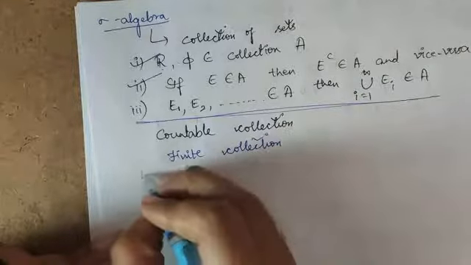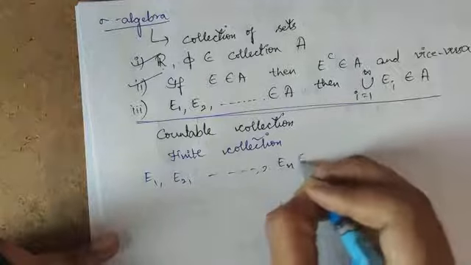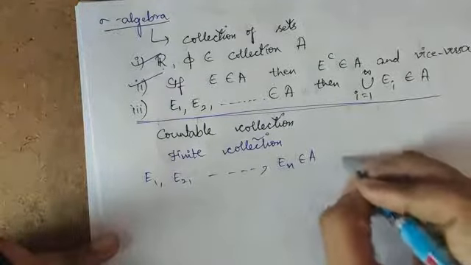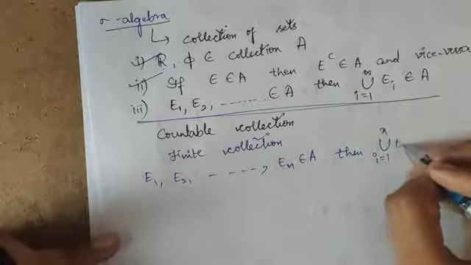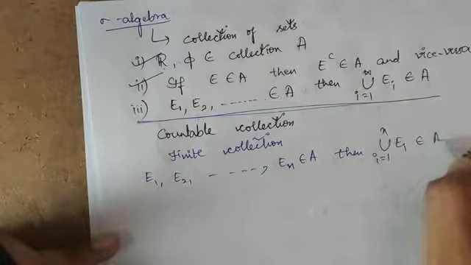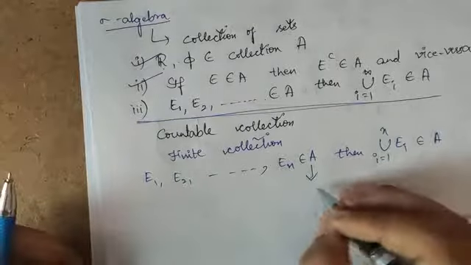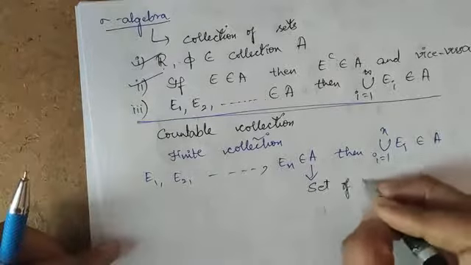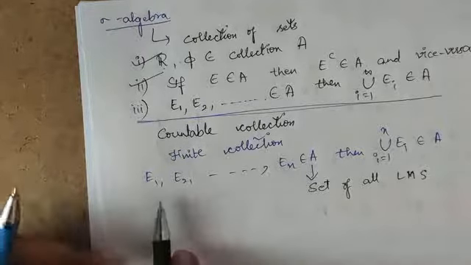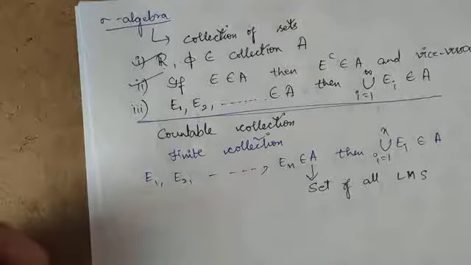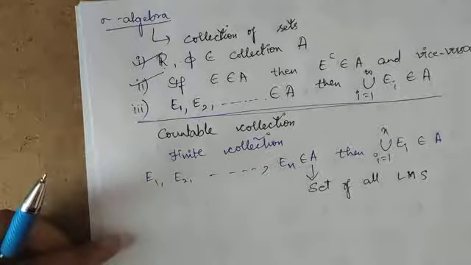That means if E1, E2, and so on up to En belong to A, then the union for i equal to 1 to n of Ei belongs to A. This A is the set of all Lebesgue measurable sets. So we have to prove that a finite union of Lebesgue measurable sets is again a Lebesgue measurable set.